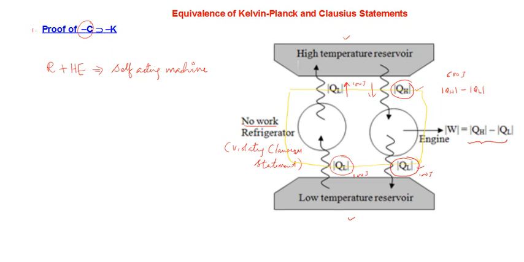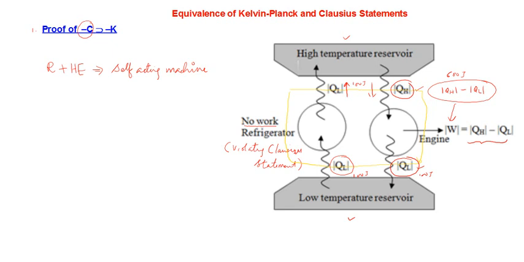All this heat is converted into work without producing any change in the low temperature reservoir. Remember, this process is not causing any change in the low temperature reservoir, means there is no role of this low temperature reservoir at all, right?